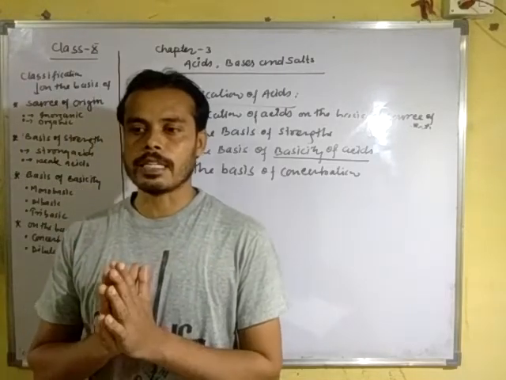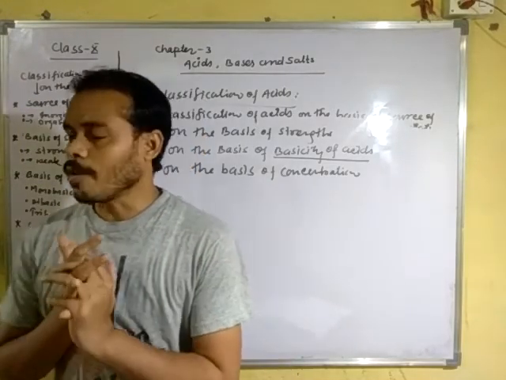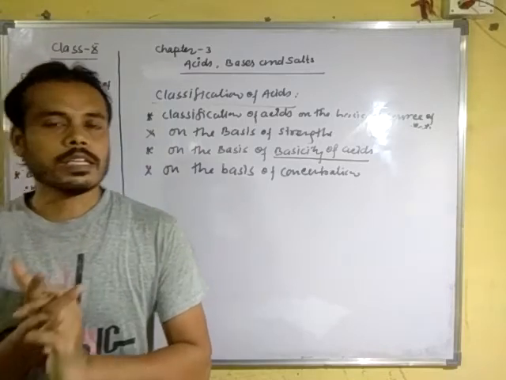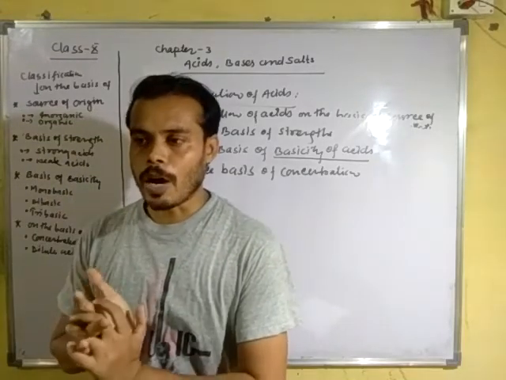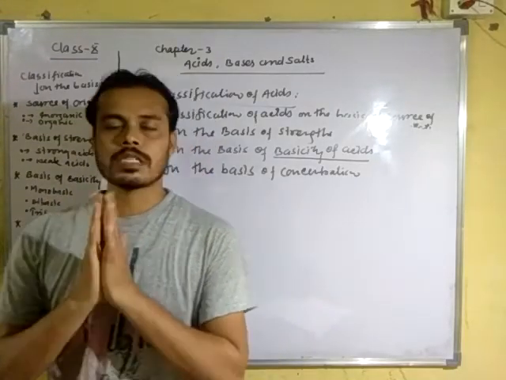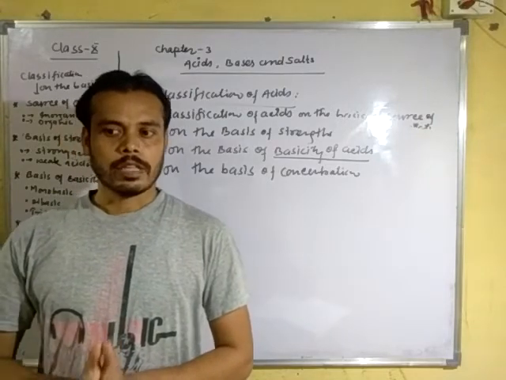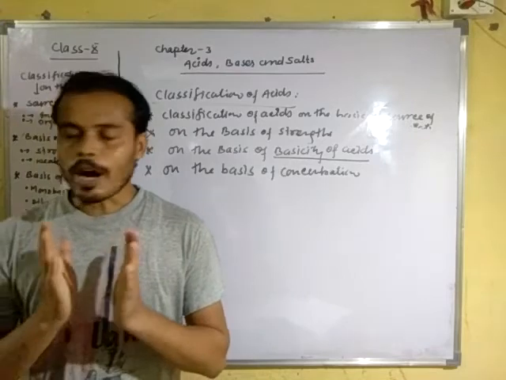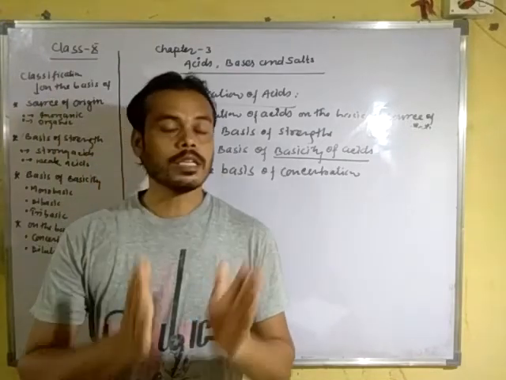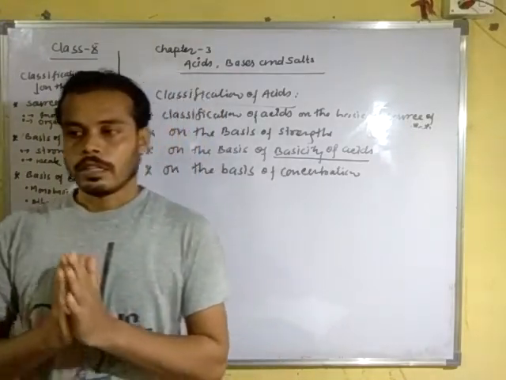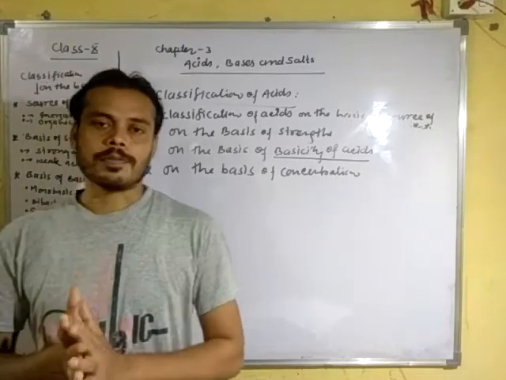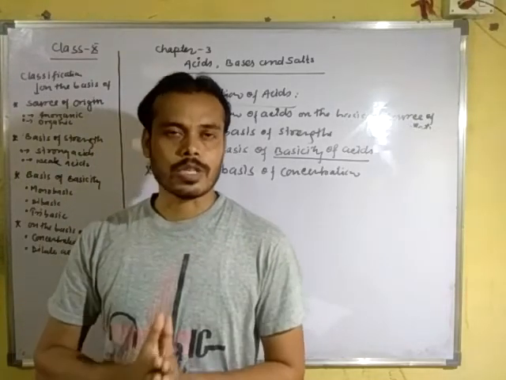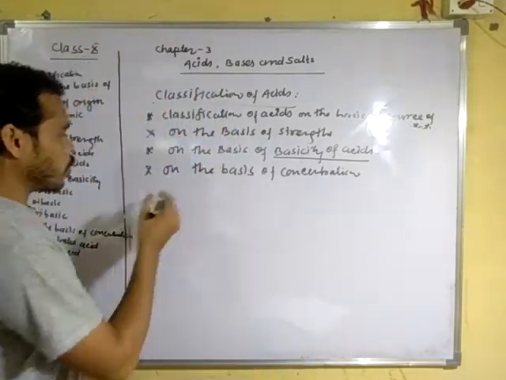Concentration of an acid refers to the amount of acid present in a definite amount of its aqueous solution. If we are saying 40%